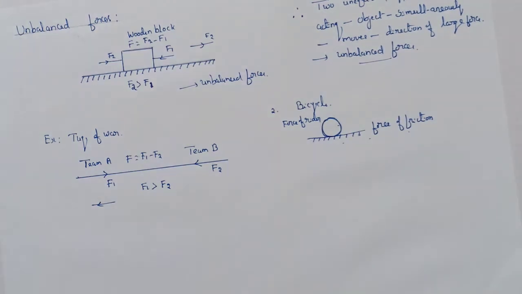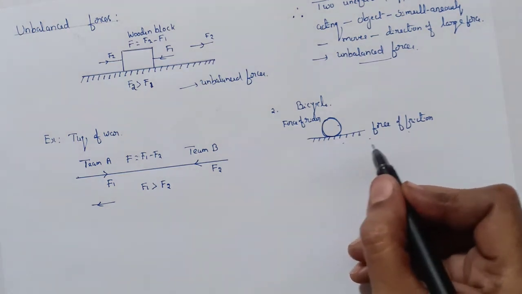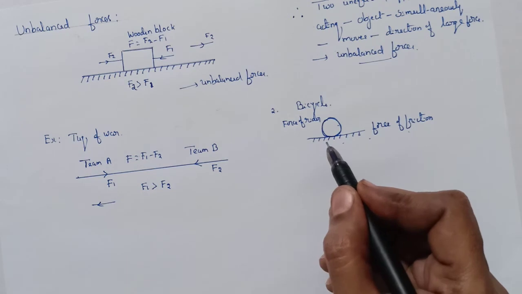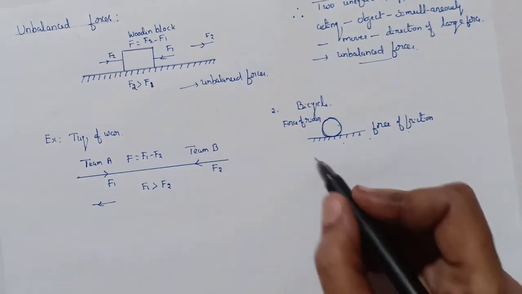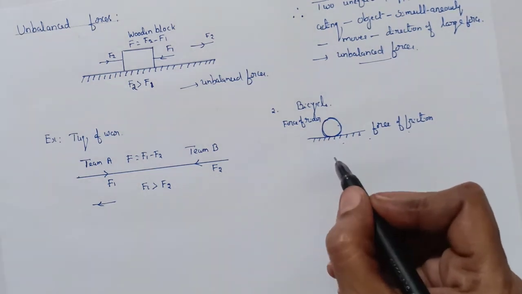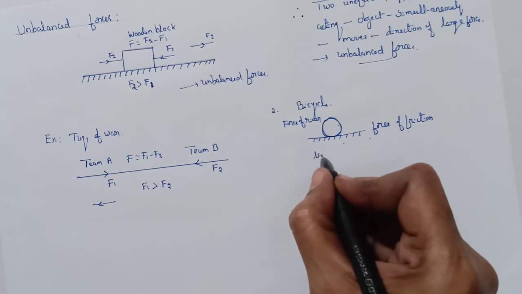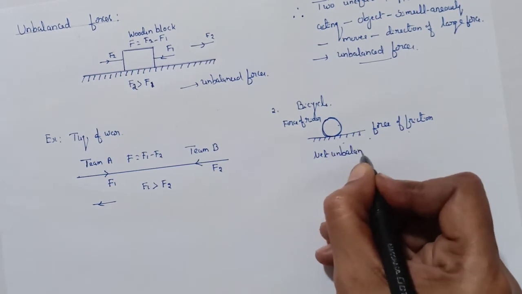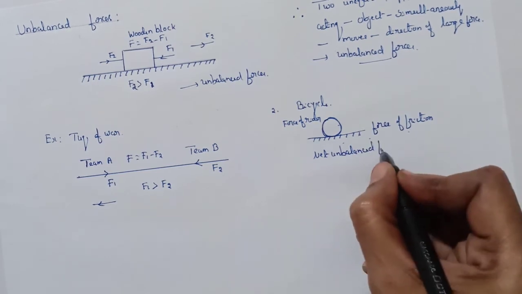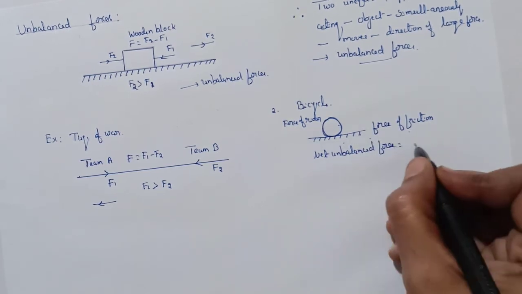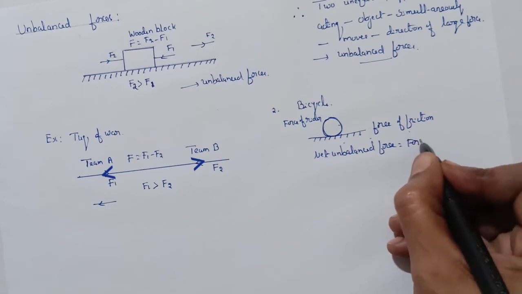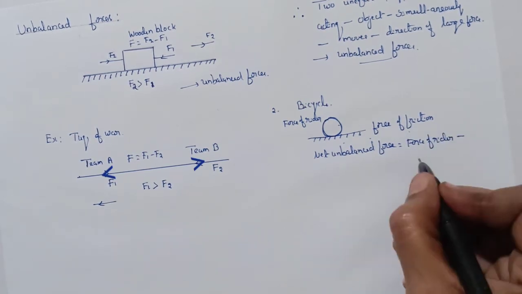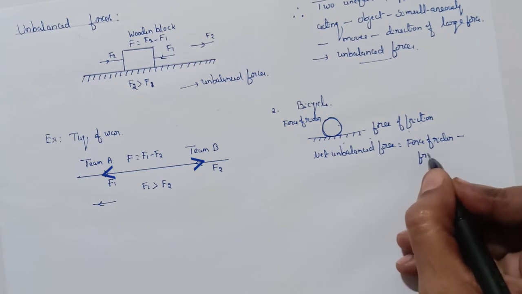In order to make the bicycle move continuously, we have to apply more force on the pedal. When you apply more force on the pedal, the net unbalanced force is the difference: force of rider minus force of friction.